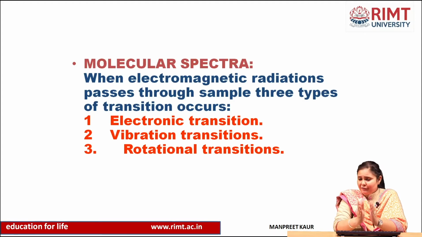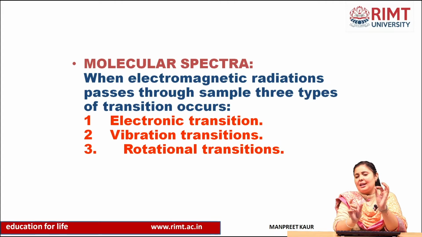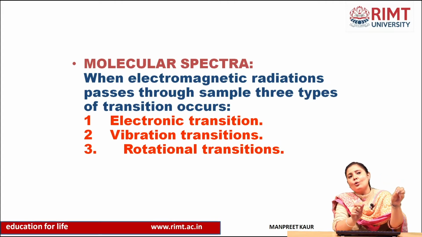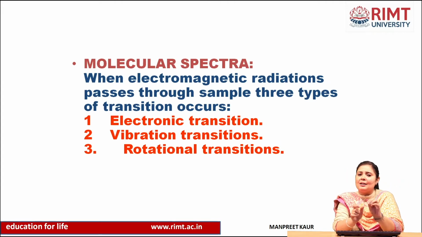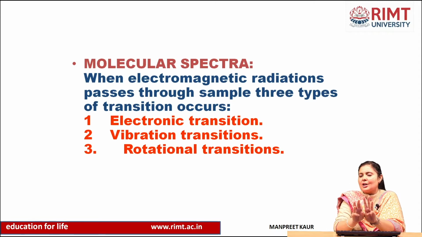After that, there is also the molecular spectra. In molecular spectra, when electromagnetic radiation passes through any sample, different transitions occur. There are mainly three types of transitions.